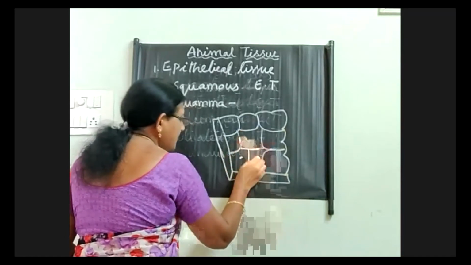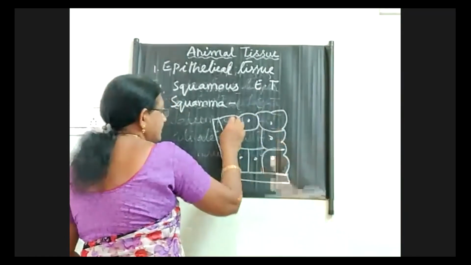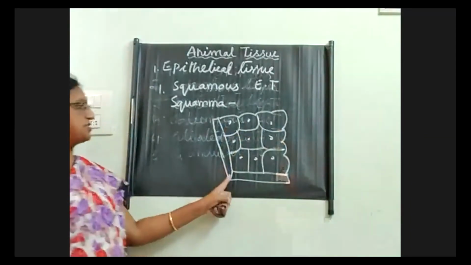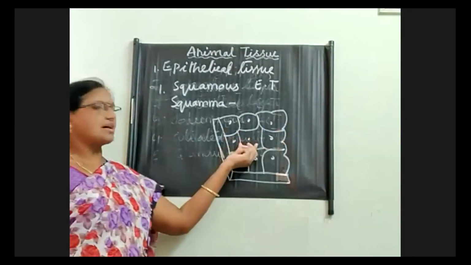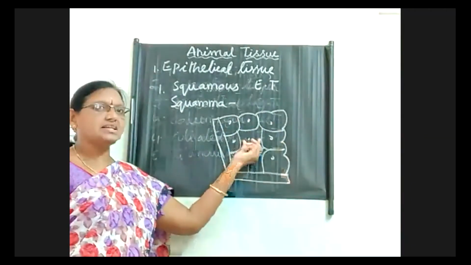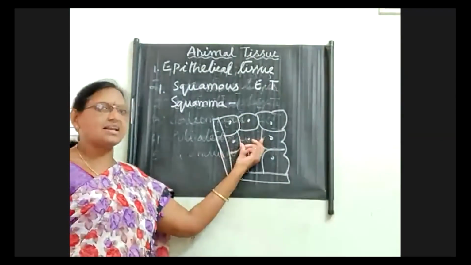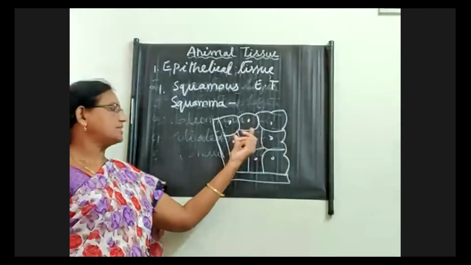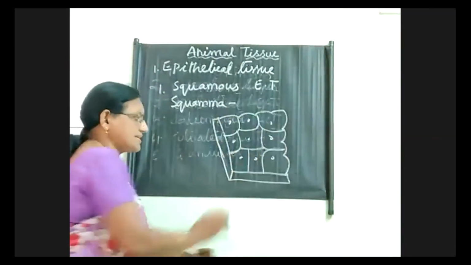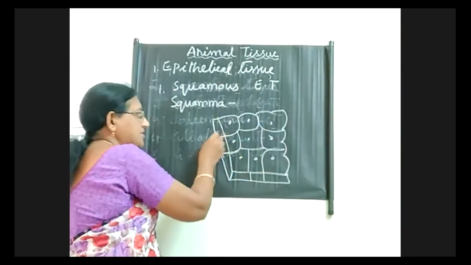And these squamous epithelial cells present in the squamous tissue, all cells are flat, thin, and form a thin layer itself. They are flat layered cells and thin cells and form a thin membrane itself. So where is this squamous epithelial tissue present, children?